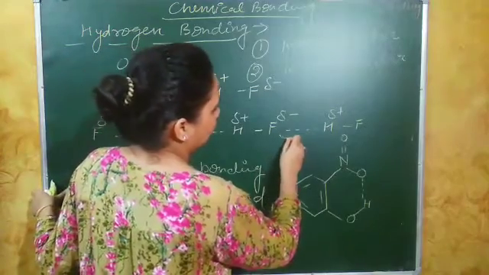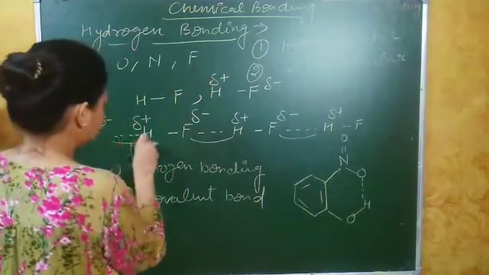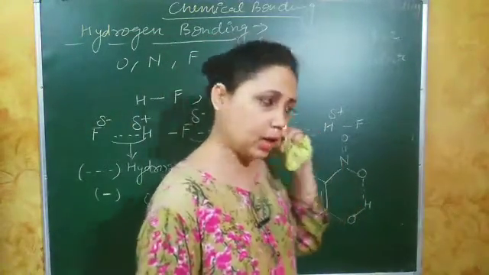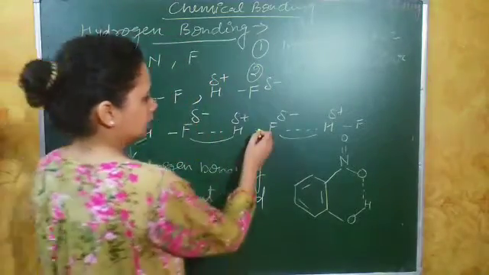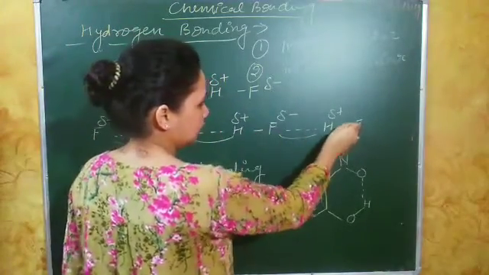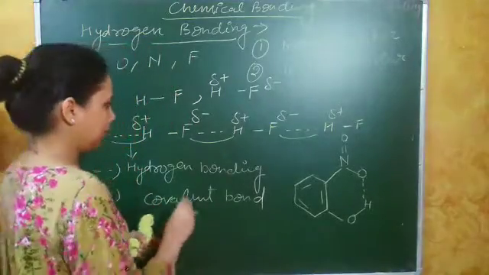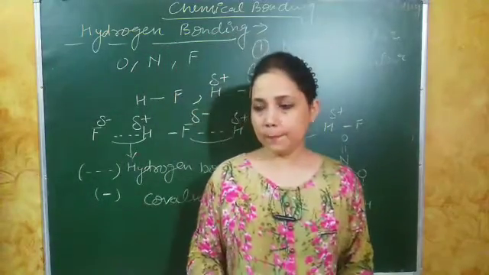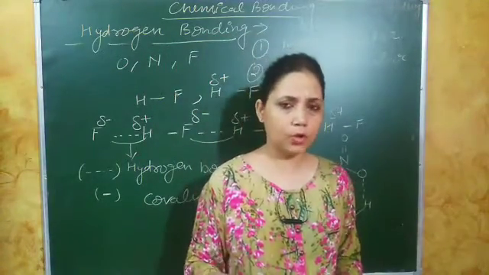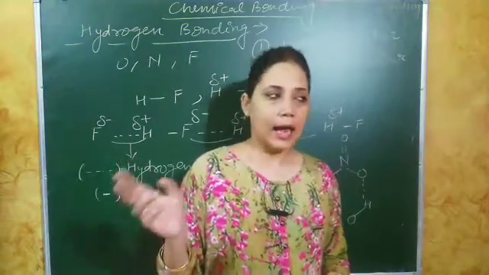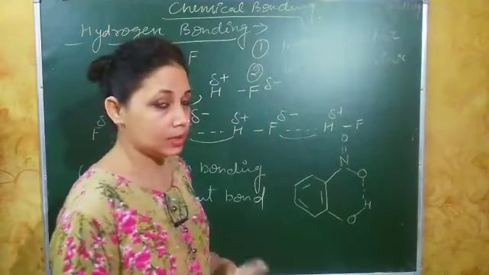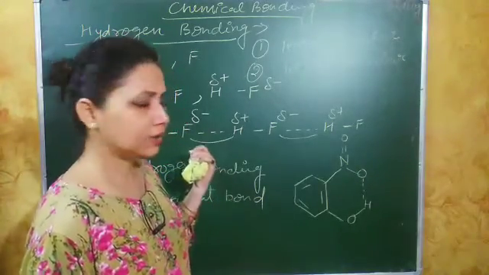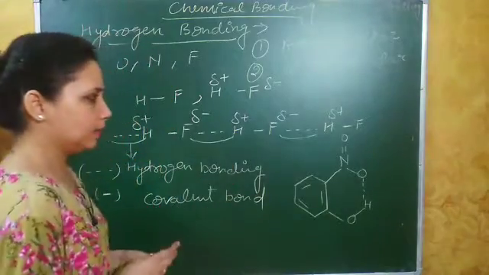So these bonds which we draw with a dotted line are called the hydrogen bonds, and this solid line is the covalent bond. So when covalent bonding is done to form a molecule between two atoms, where one is highly electronegative and the other is not, then hydrogen bonding is done in such cases. Okay, so I hope you understand.